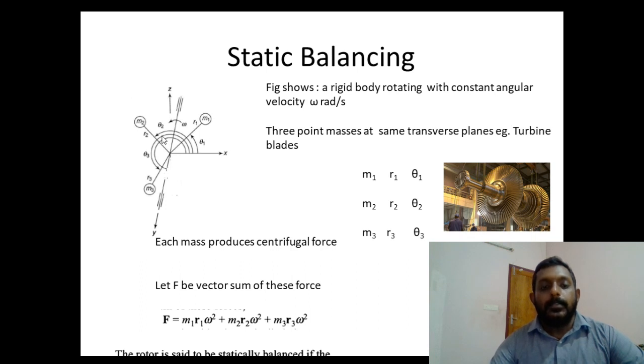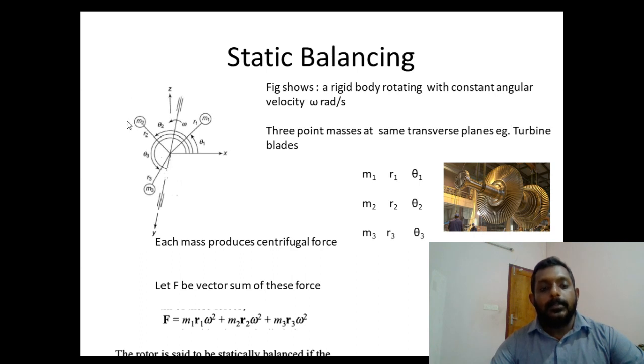Similarly, in this case, we are considering a rotating mass where three masses m1, m2 and m3 are attached to a single axis of rotation or single point. These three masses are represented in such a way that mass m1 is acting at a radius of r1 from the center or axis, making an angle theta 1 with the reference, that is the x-axis.